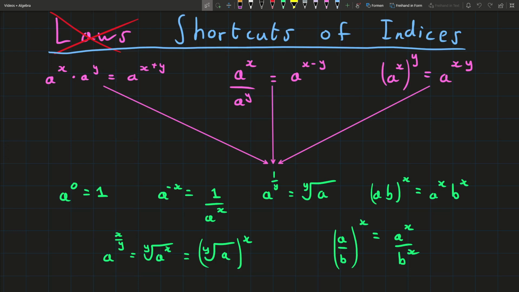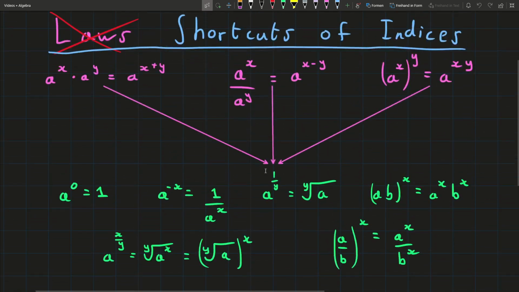They weren't made up. So instead, they're kind of shortcuts. Instead of writing out the powers as multiplication and simplifying it like that, we can just use these shortcuts instead. So I'm going to show you today how all of these little quote-unquote laws relate to each other and give you a deeper understanding of what they actually mean.